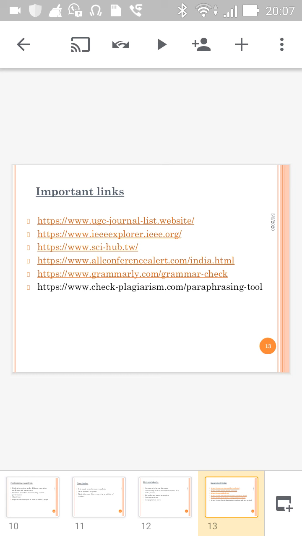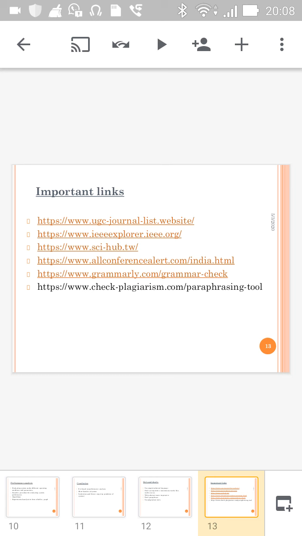So just go to that topic, search for that topic, copy the DOI, means digital object identifier, of that IEEE research paper. Go to the Sci-Hub link, paste that, and that will open the PDF of that research paper.